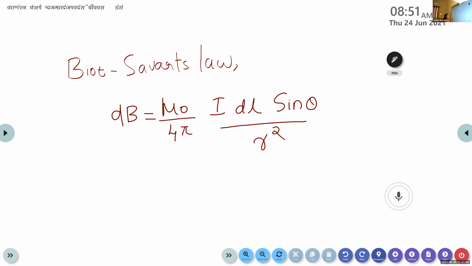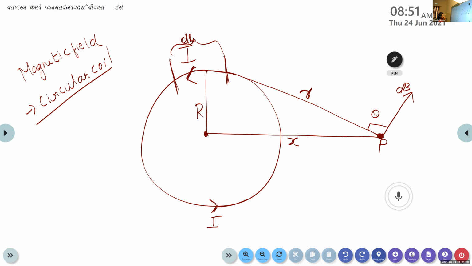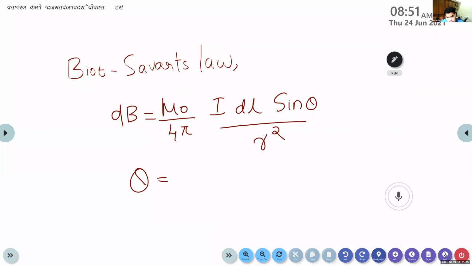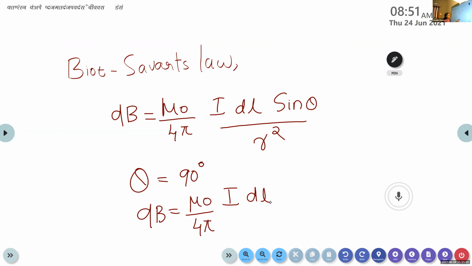Then what is theta here? The angle between the point P and the magnetic field is 90 degrees, so theta is equal to 90 degrees. Our equation becomes dB is equal to mu 0 divided by 4 pi, I dl sin 90 divided by r square.